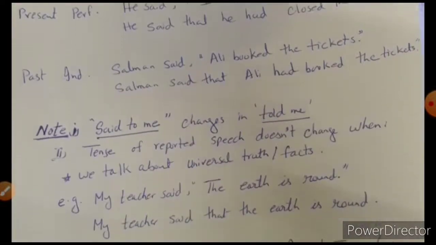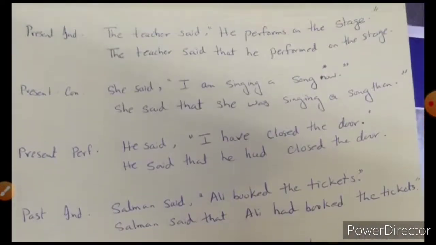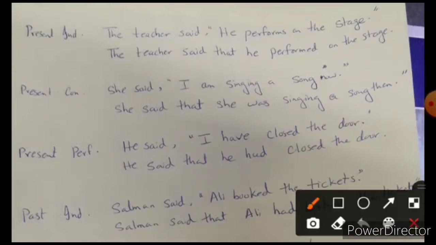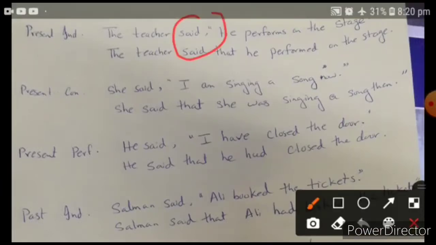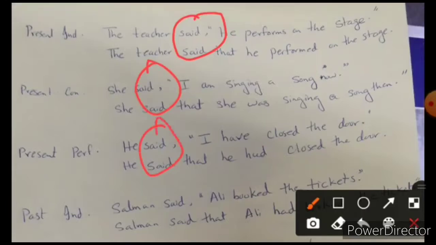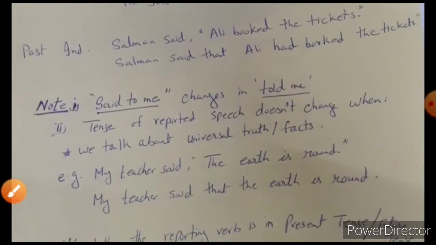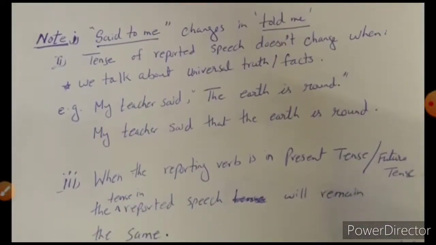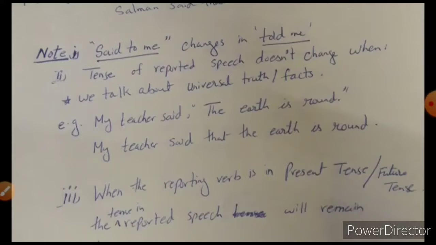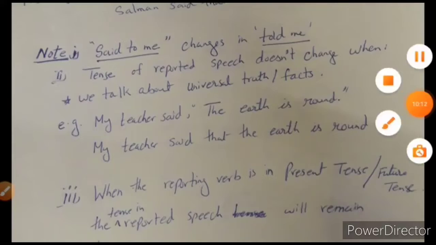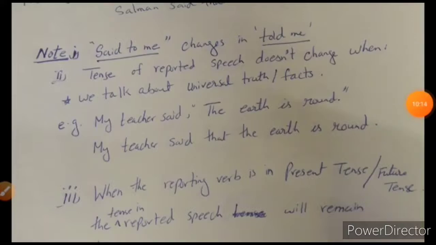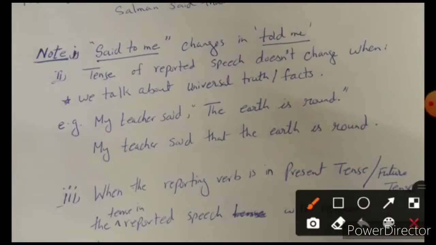Okay, now there is one more important point that I want to tell over here. All these changes have been made due to this, that "said" has been used. So "said" is the second form of the verb, and if the reporting speech is in the past tense, automatically all the changes come over here. Now the next step is that you're going to have to note something, and that is whenever "said to" is used in a sentence, then you are going to change it into "told". It will be changed into "told me". So this note is very important over here.